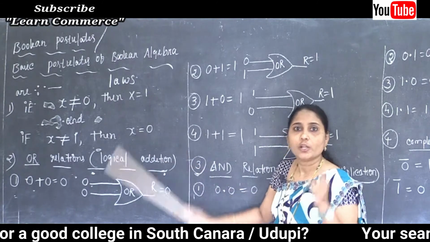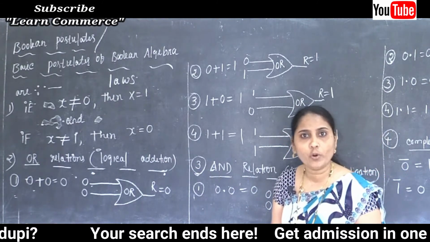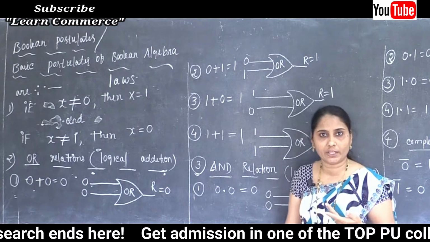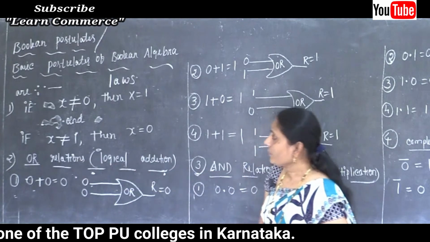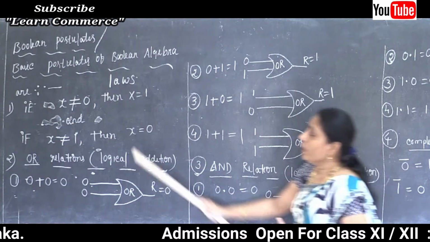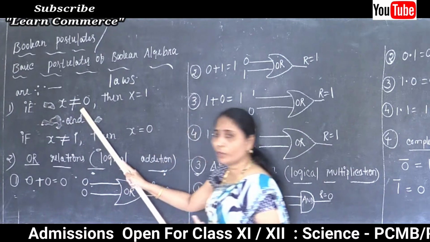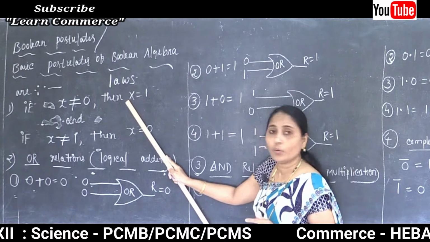So this is the first law. Later we will prove each and everything about this. Now first of all we are going to study each law. If x value is not equal to 0, then x value is equal to 1.